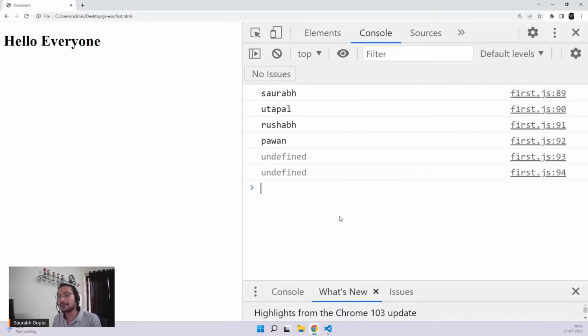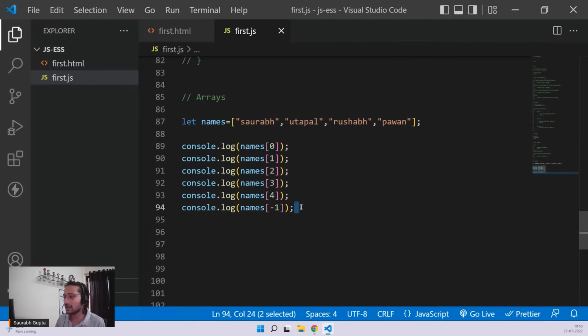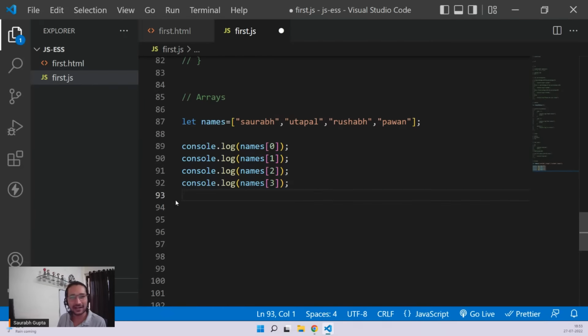Is it clear? Is semicolon compulsory in JS? No, it is not mandatory. It is not compulsory. Okay, but it's a good habit. Just keep it, because JS allows it to be skipped. It's not mandatory, but it's a good habit to put it. Why should you put it? Because you're not only going to work with JS in future, you might also work with some other languages. So you'll have a good habit if you keep putting the semicolon, because JS might allow not putting it, but if you go anywhere else, they might not allow it. So you'll not have the habit and you'll mess up. That's why just put it so that you'll have a good habit. That's it. Okay. That's why I always put it. Sometimes I also forget in JS, but that's fine. But if I see that I have forgotten somewhere, I put it. I want to keep a good habit for myself.